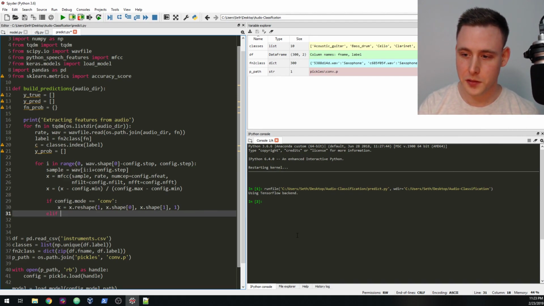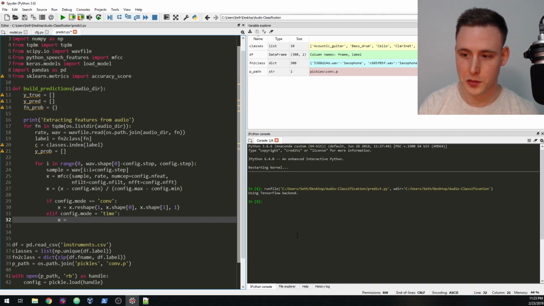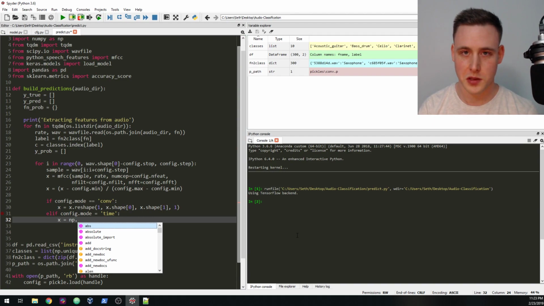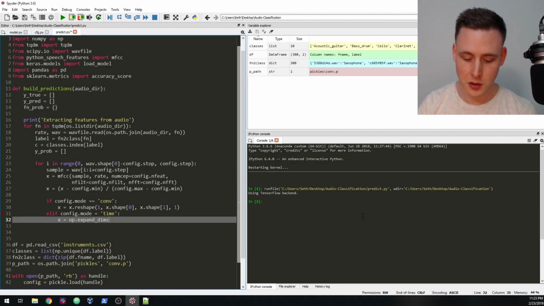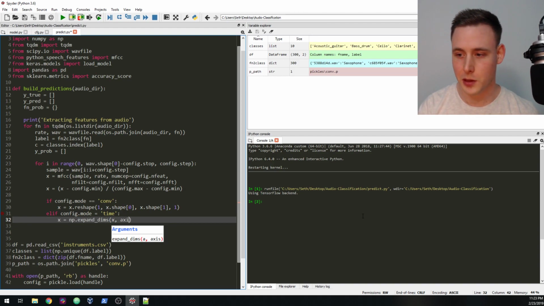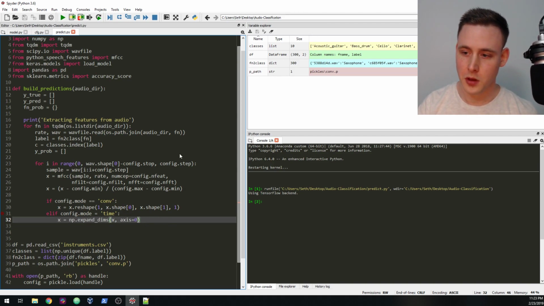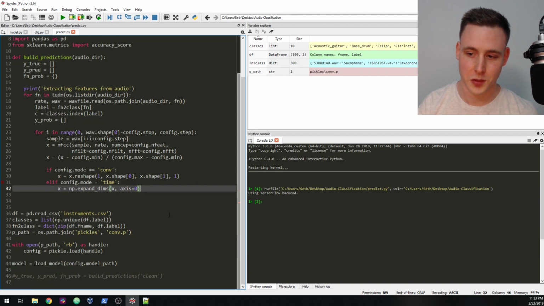And else if config.mode equals time, then we want x equal to, and there's a faster way to do this. If you ever want to reshape an array and just add a single dimension onto something, you can use numpy.expand_dims, and you can expand the dimensions of some array x along the 0th axis. So what you're doing is creating this 1, just expanding to 1 sample, which is what you already have, okay?